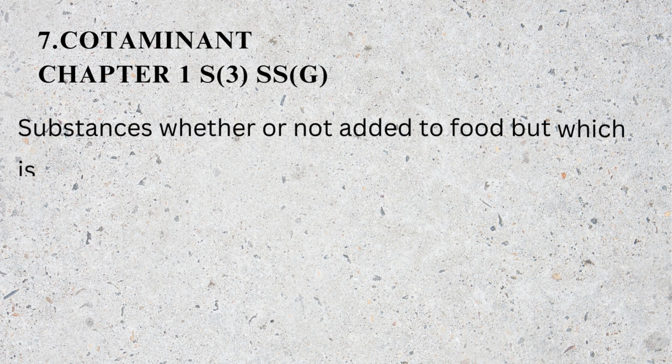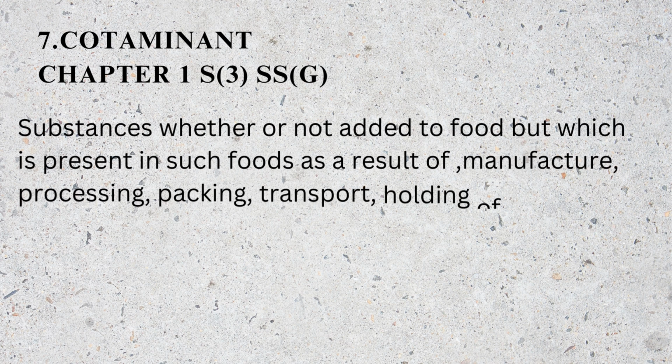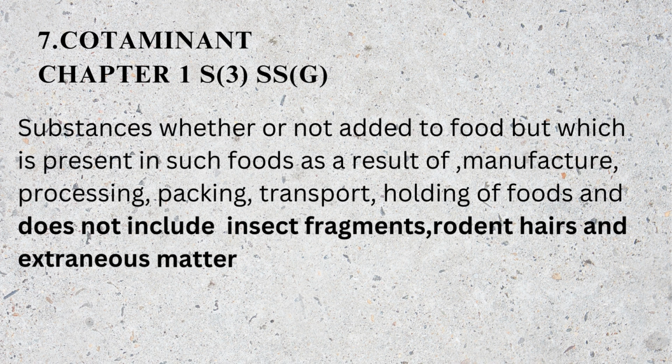Contaminants. It comes under subsection G of Section 3, Chapter 1. Substances whether or not added to food but which is present in foods as a result of manufacture, processing, packing, transport and holding of the food but does not include insect fragments, rodent hairs and extraneous matter.